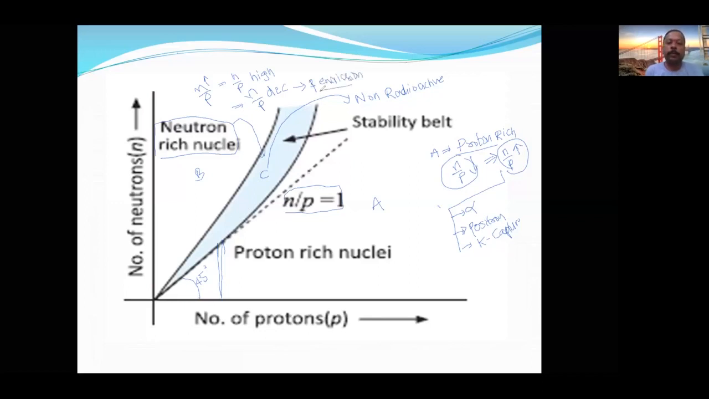So beta emission. Now is it understood, that depending on its position, this is only one way? There are a lot of other ways also, that also we are going to study now.